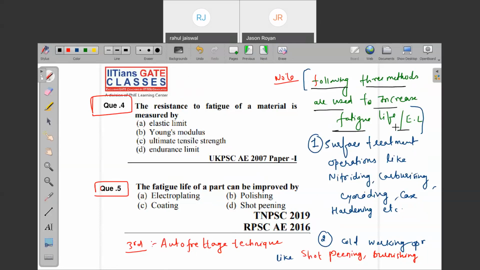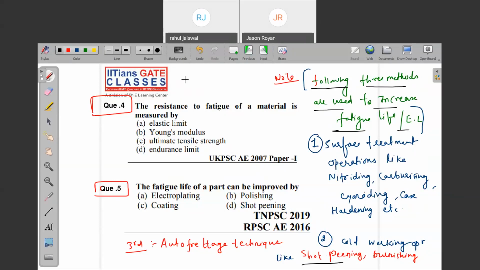Either surface treatment like cyaniding, nitriding, carburizing, hardening, or cold working operations like shot peening and blasting. What is shot peening?